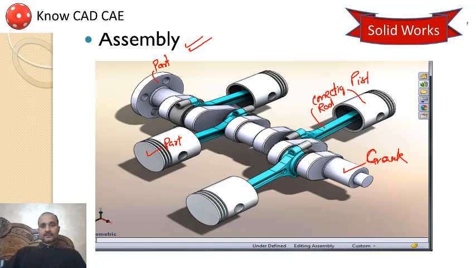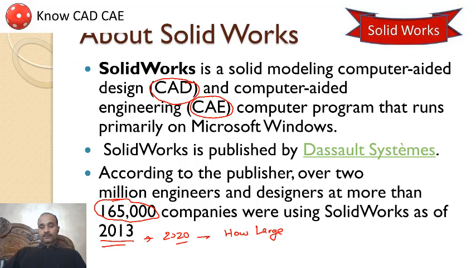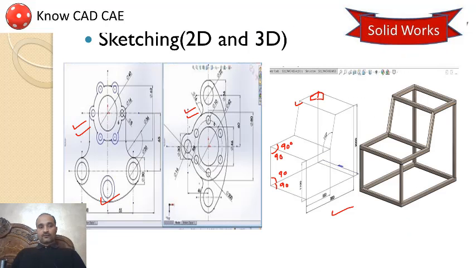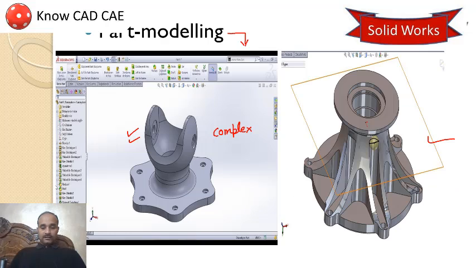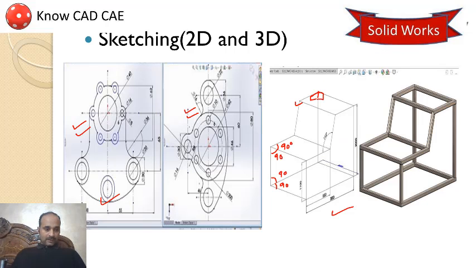In this particular basic course, I am going to cover only the first part. Your first course will cover your first part, that is sketcher. Using sketching, you can do 2D modeling, 2D sketching and 3D sketching. I will be covering in this course in full detail.